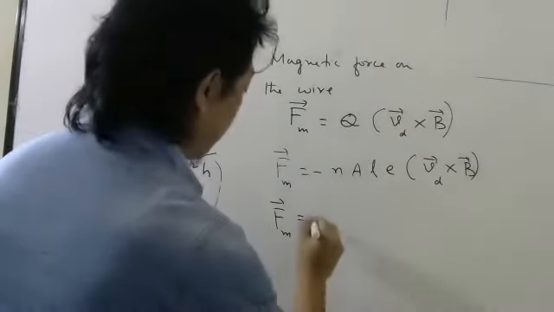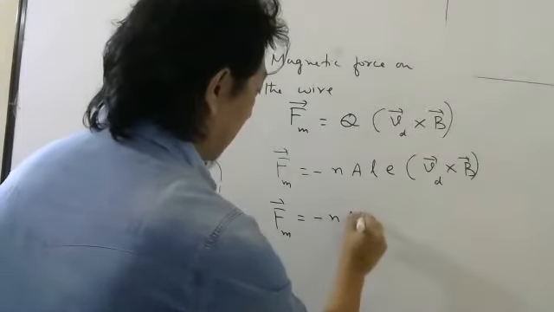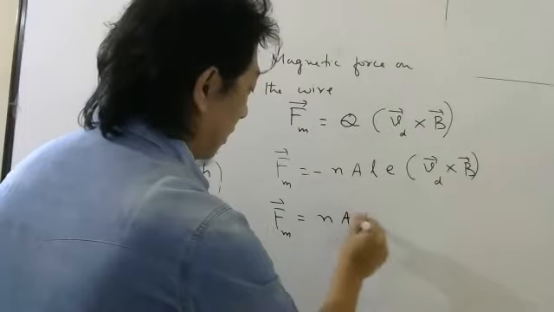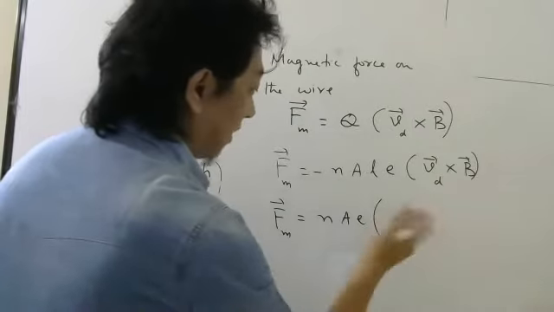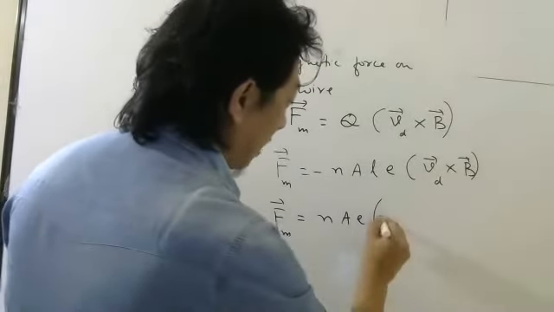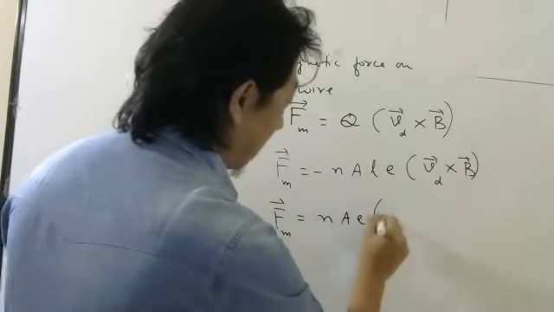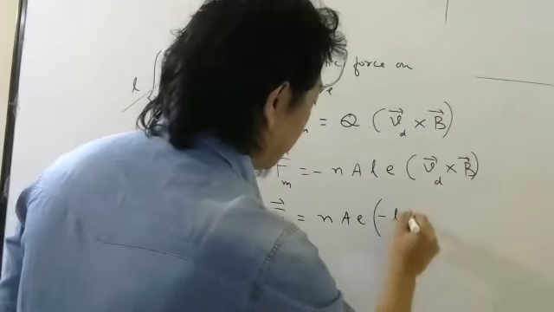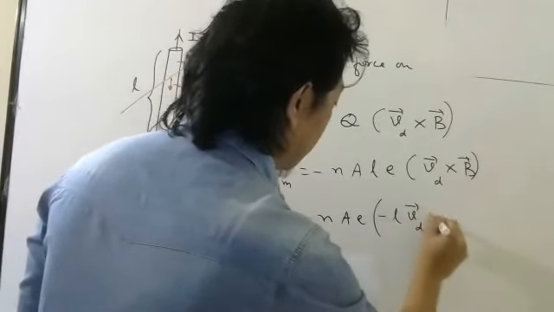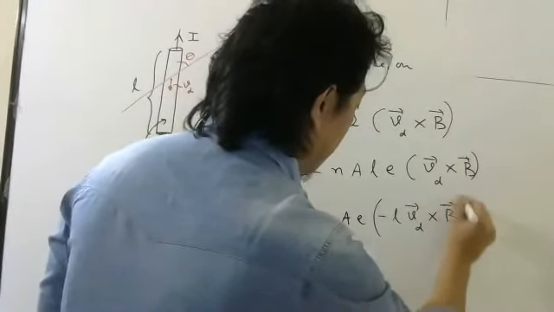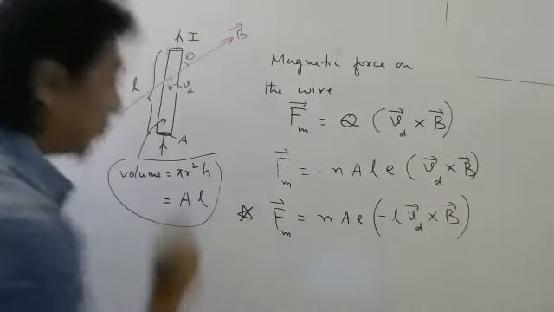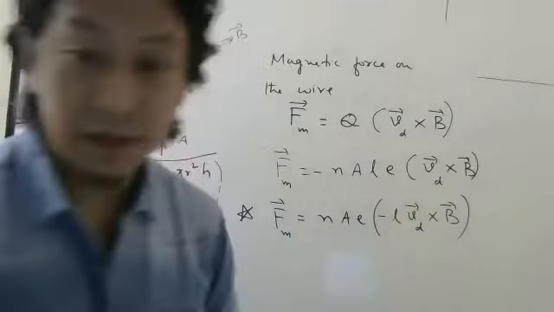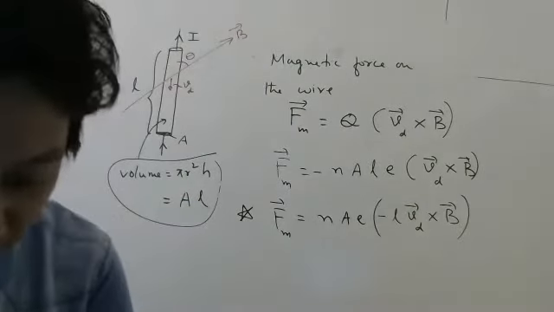Minus NAE, and the minus L. L is just a number, a length, so I can put it wherever I want. I'll write it here. So remember this step, please. Let me put a star mark. There's a reason why I'm doing that.